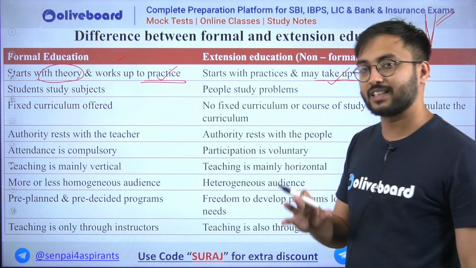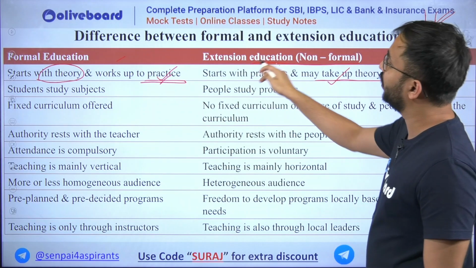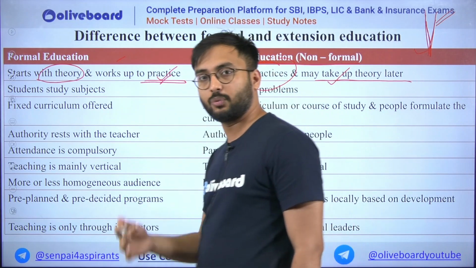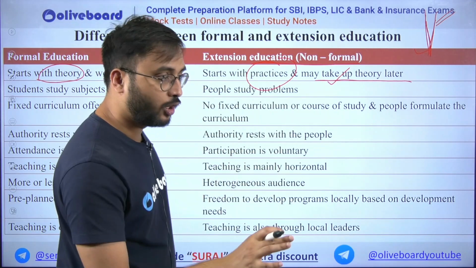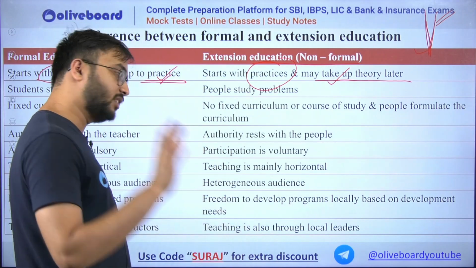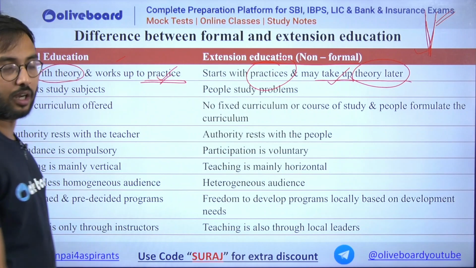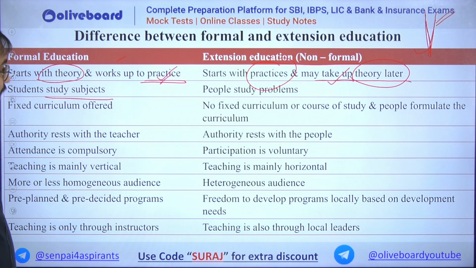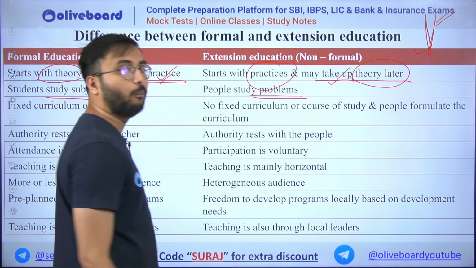You do the theory, concept, and then you do practical. Whereas extension education is nothing but, no, you first start with practical. You first start with your on ground or on field activity, and then you follow that particular experiment, you follow that particular practical, you get the results, and from those results you make the theory later. So it's the opposite of the formal education. So students study subjects in the formal education, whereas in extension education students study problems.